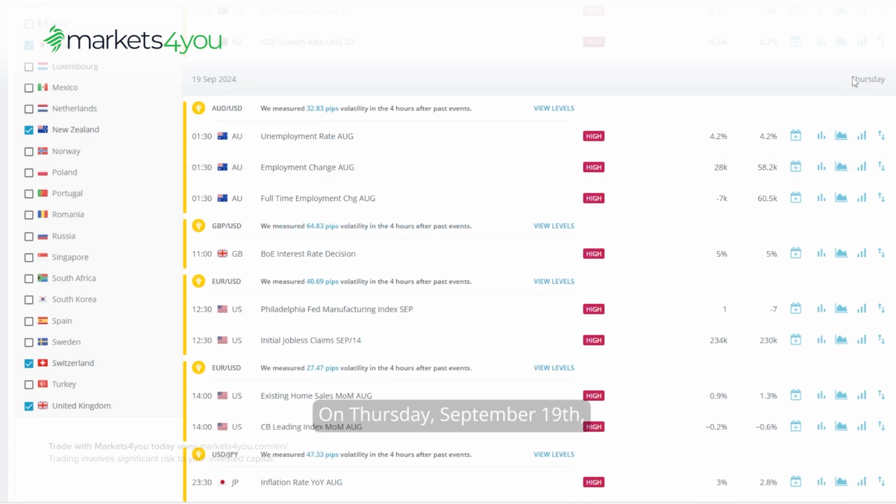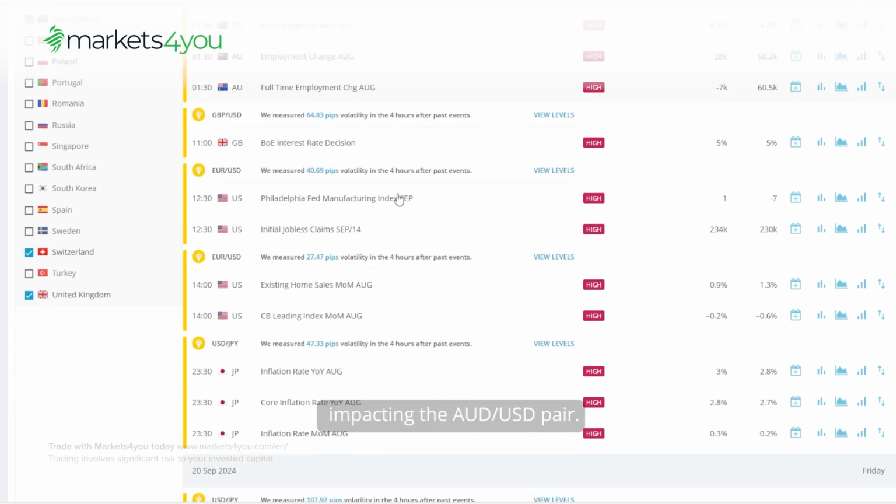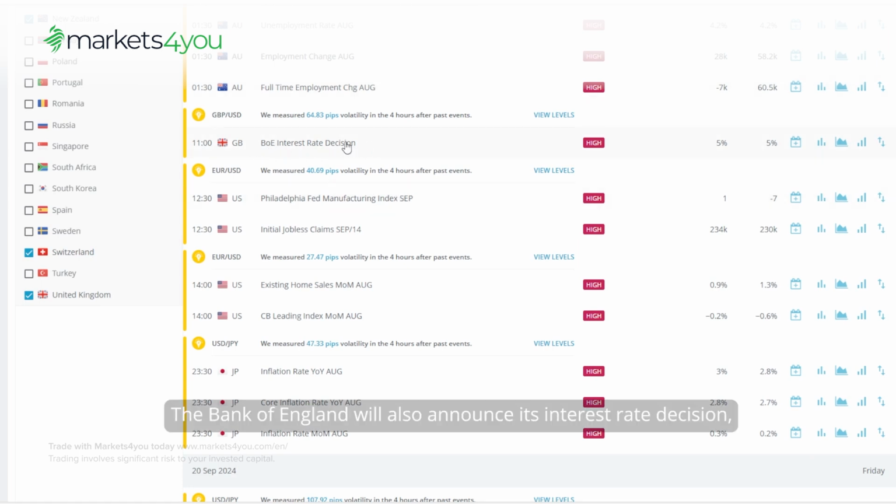On Thursday, September 19th, Australia will release its unemployment and employment change data for August, expected to show steady unemployment but a significant rise in full-time jobs, impacting the Australian dollar to US dollar pair. The Bank of England will also announce its interest rate decision, expected to remain at 5%, with potential volatility in the pound sterling to US dollar pair.